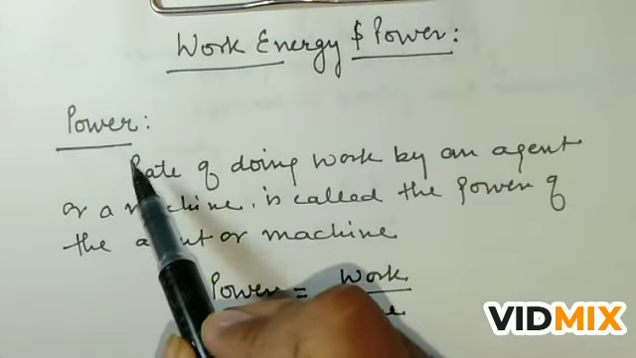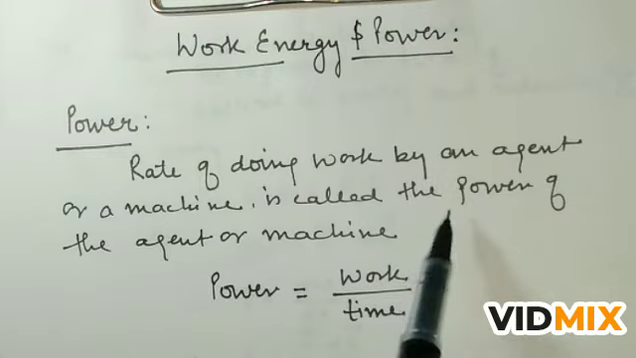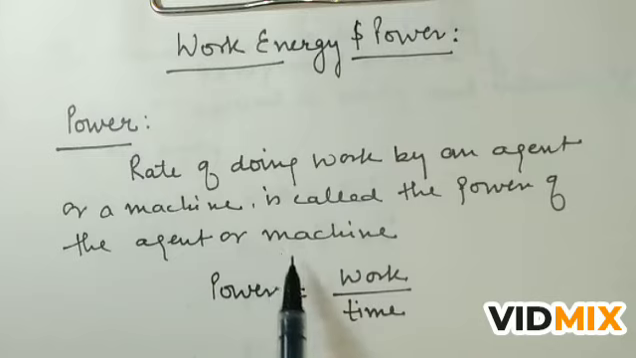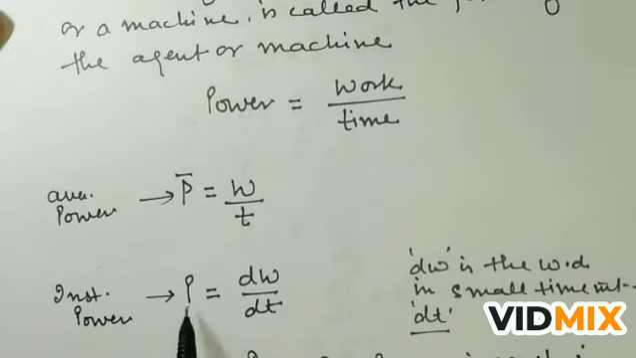So let us understand what is power. The rate of doing work by an agent or a machine is called the power of the agent or the machine. Means rate of doing work, that is work upon time. So power is equal to work upon time, and we can write power with the symbol P. So this is the average power. Average power is equal to work upon time, and this is the instantaneous power. Instantaneous power is equal to dW by dt, where dW is the work done in a small time interval dt. So this is the instantaneous power, and this is the average power.